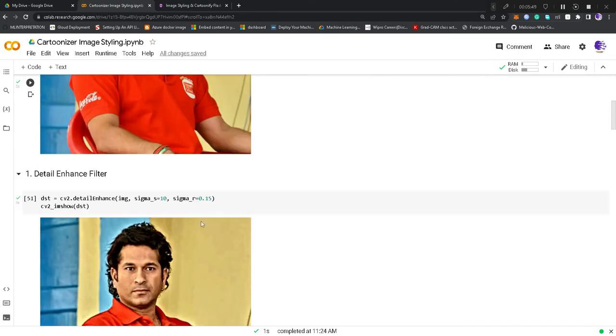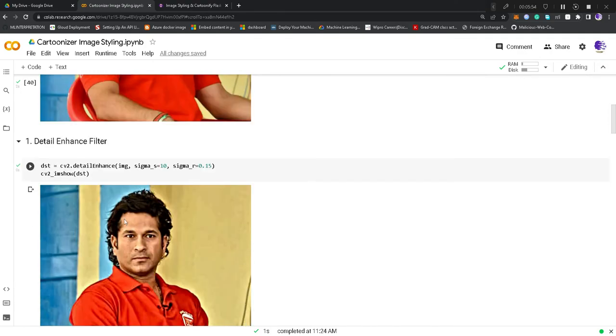So this is our image. Now, the first one is the detail enhanced filter. Here we are actually using two parameters, and this detail enhanced method is defined in OpenCV, in cv2. So here we have three parameters: this is the image source, and this is sigma s and sigma r.